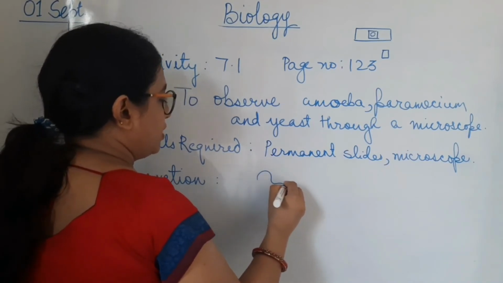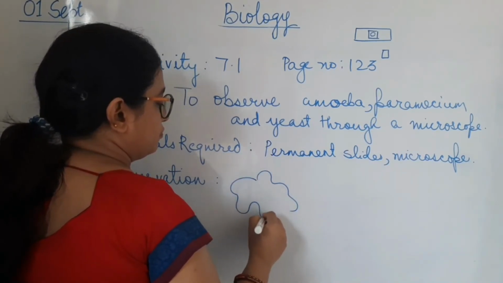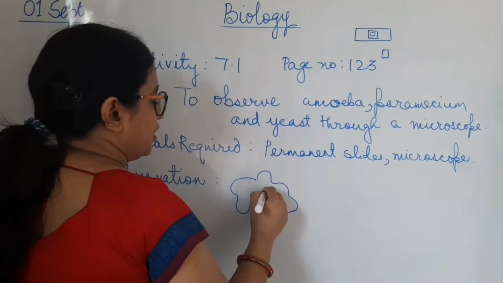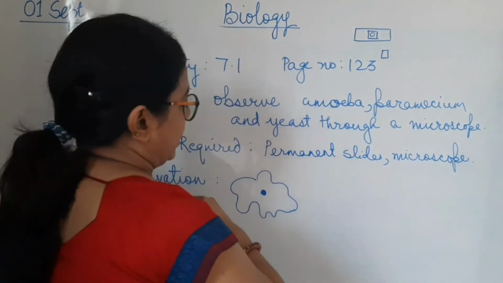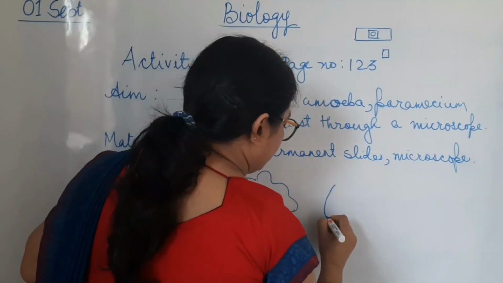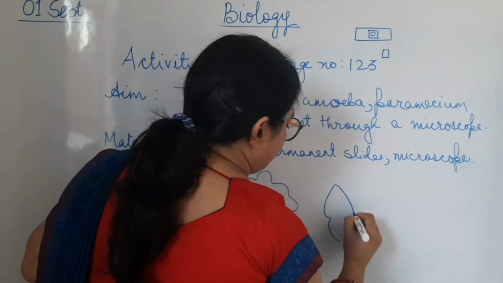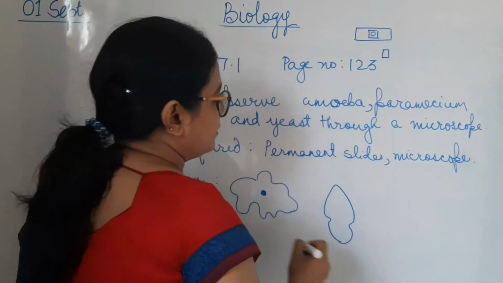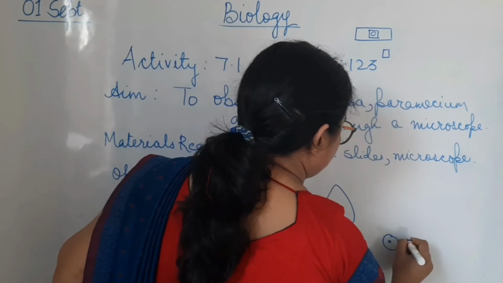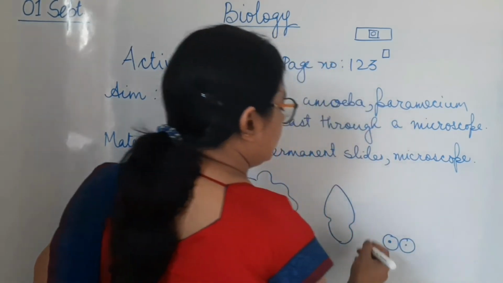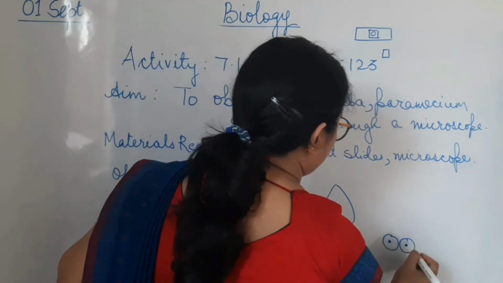Amoeba has an irregular shape. It is very different when we come in terms of paramecium or yeast. And paramecium has a kind of a slipper shape, whereas yeast is a single cell, unicellular, all of it is unicellular.